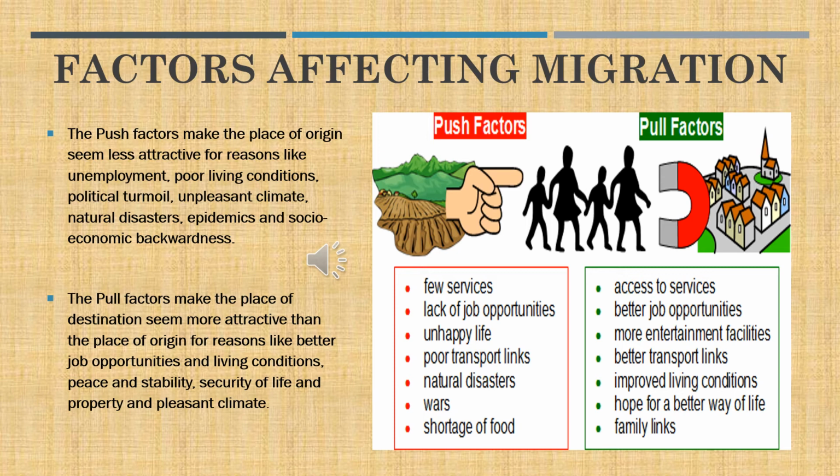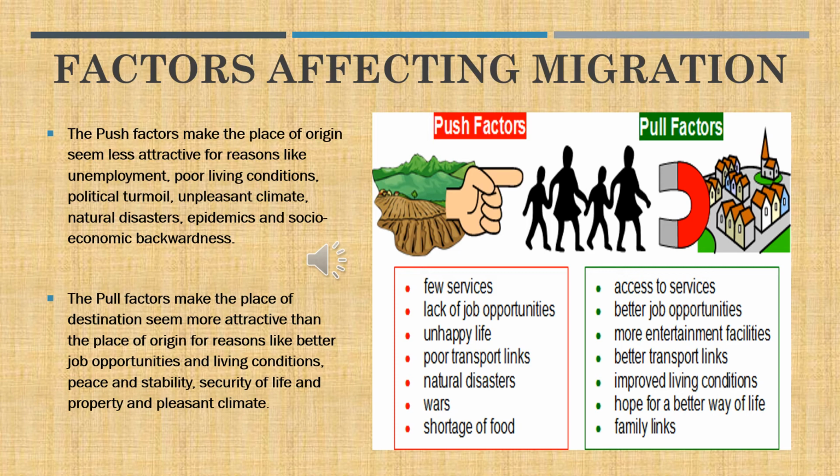Here they have so many industries, hospitals, facilities, and so on that attract them, and they are moving towards the pull factors. Under push factors, you can see there are few services, a lack of job opportunities, the life is not happy for them, they don't have enough transportation links, they undergo many natural disasters, then terrible wars, and there is not enough food.